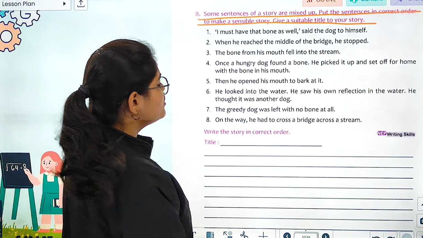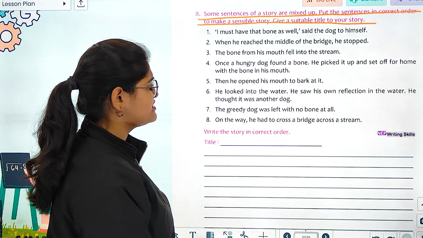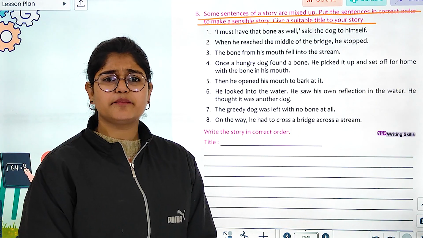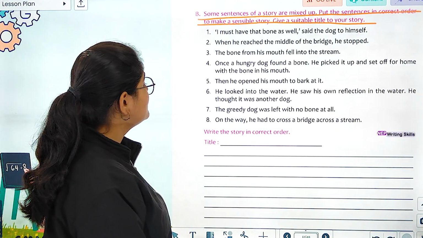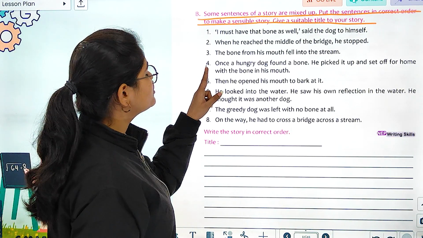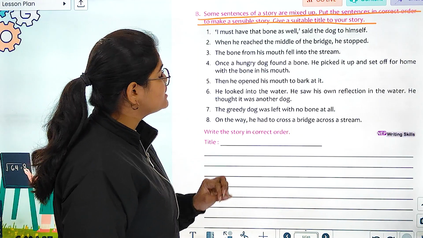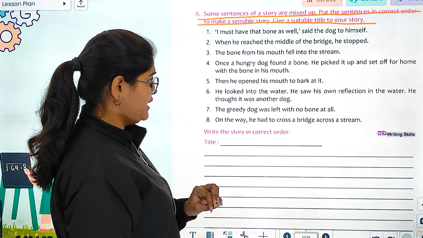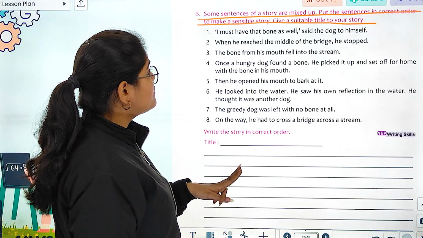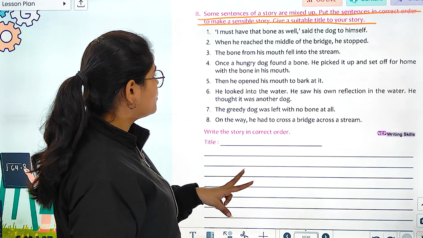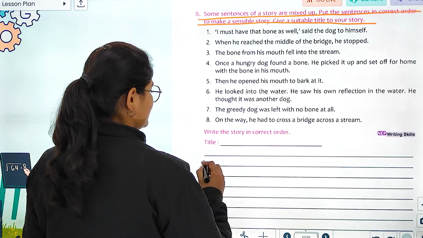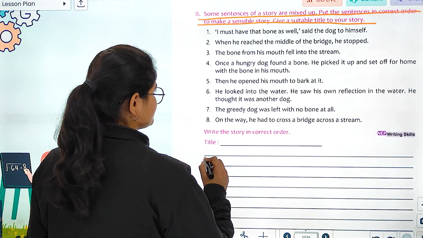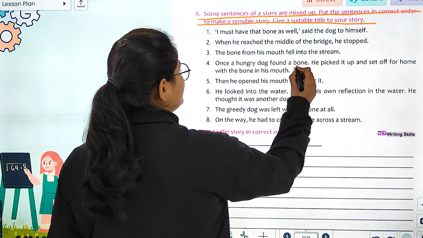Right? So, सबसे पहले इस स्टोरी को, इसके सेंटेंसेस को एक मीनिंगफुल ऑर्डर में अरेंज करते हैं. तो सबसे पहले क्या है? फोर्थ सेंटेंस. Once a hungry dog found a bone. He picked it up and set off for home with the bone in his mouth. Right? So the fourth one is the first sentence. So let's write number 1 in front of it.